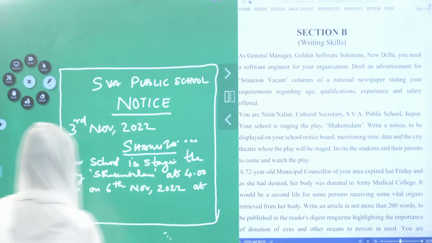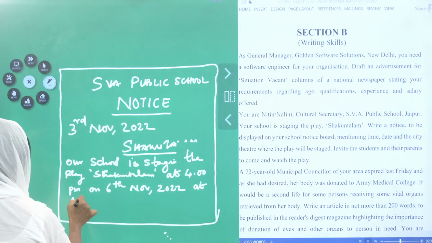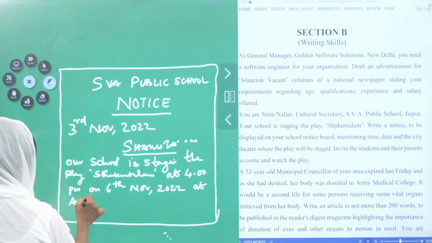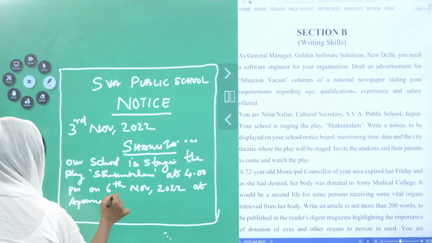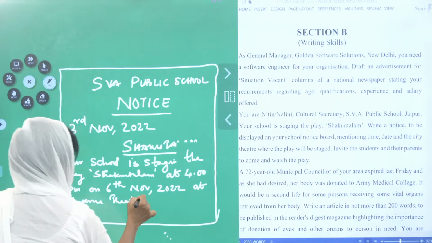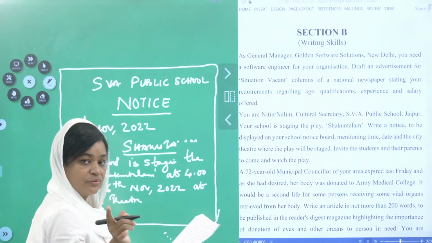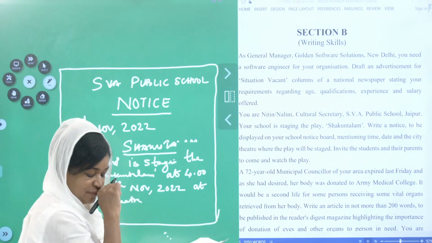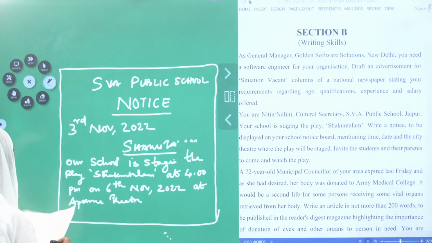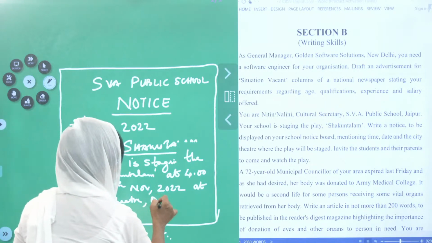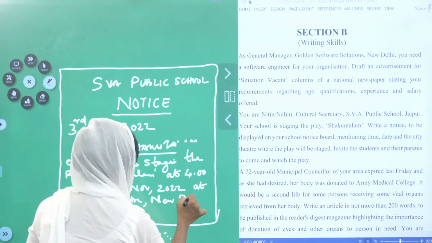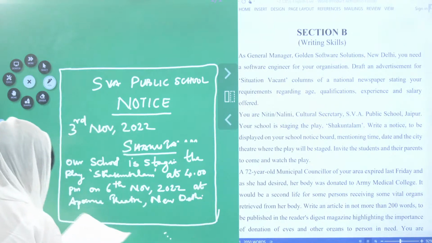At Aparna Theatre. This is one name I have given. You can give something different, okay, and theatre, comma, New Delhi. Right.